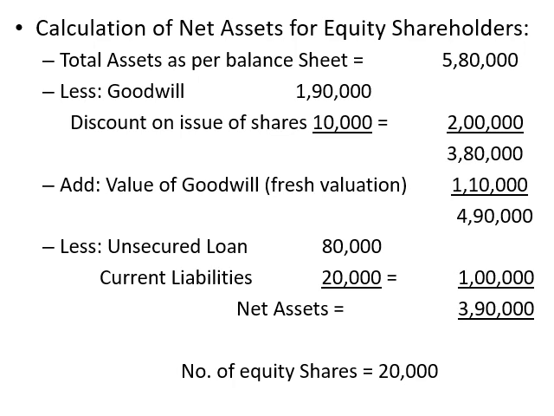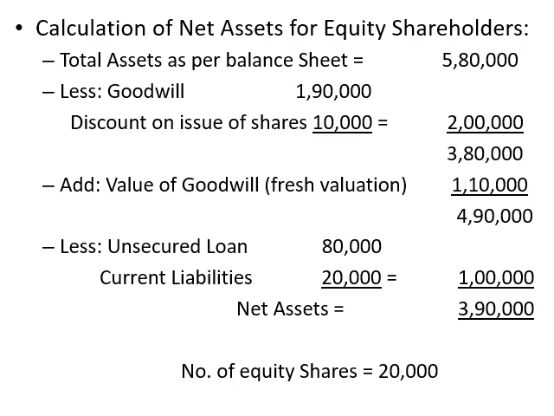So in the calculation of net assets, we have to look over that we are going to exclude the third party liabilities. We are going to exclude certain items on the asset side like preliminary expenses or any items which do not have any value in the valuation of shares. We are going to exclude preference shareholders if there are any, but in this problem there are no preference shareholders, so we don't have any problem with that.